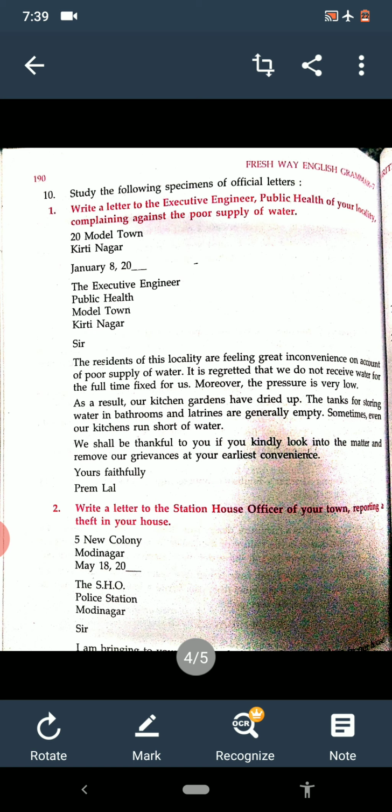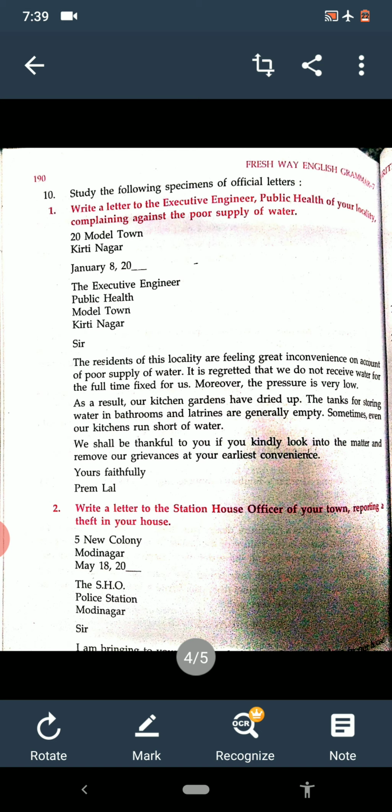And downside, the name of the writer; it is the subscription. So on the top what we have written is the heading, then salutation, then body of the letter, and the last one is the subscription. I think it's clear to you. Now see one more.